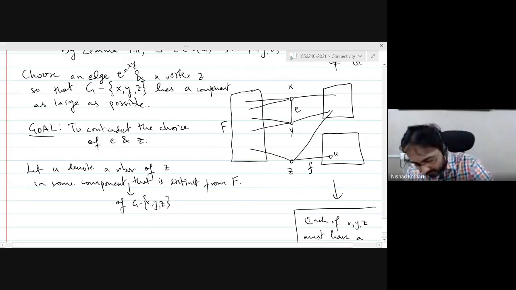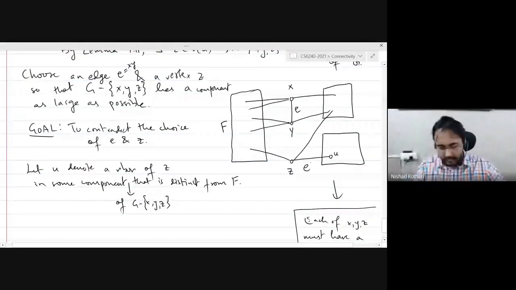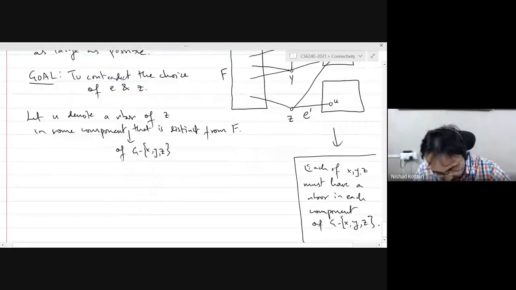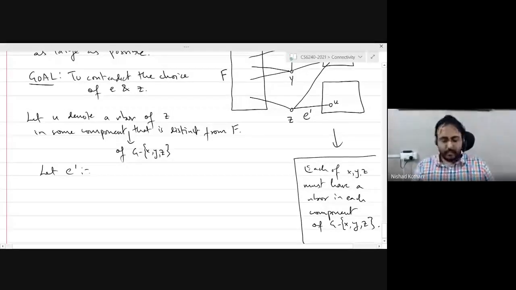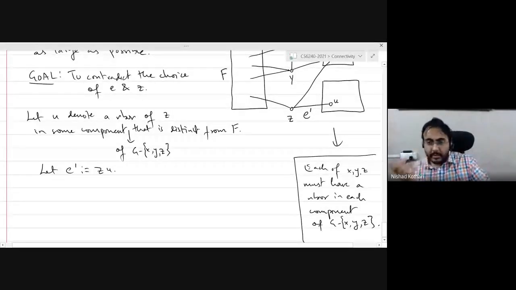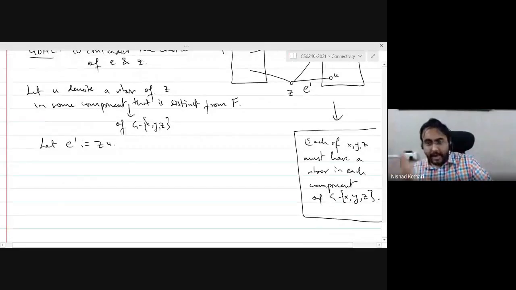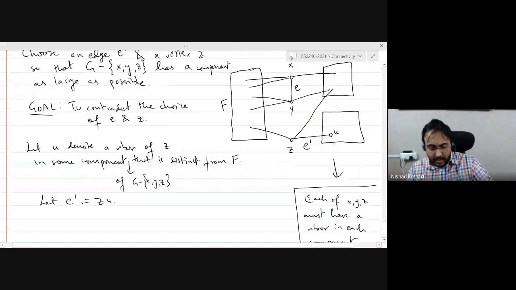Okay, let me call this E prime, and let E prime denote the edge joining Z and U. Now this edge is also not contractible in the sense that if you contract it, the graph will not be three connected, because we have assumed that no edge has this property. Otherwise, we would have nothing to prove.